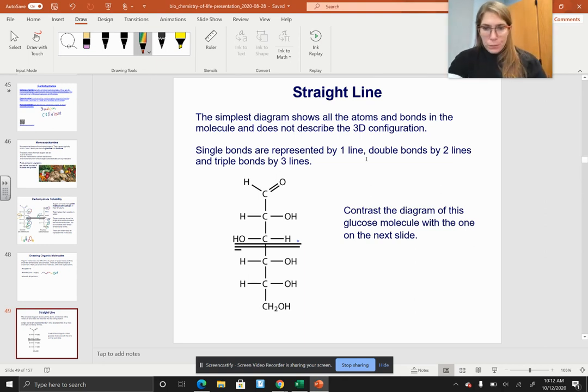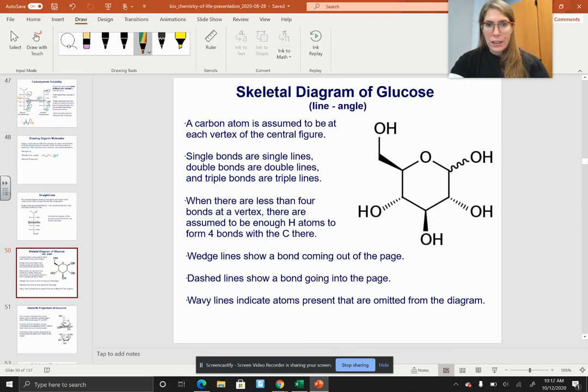Now this is a glucose molecule. This is also a glucose molecule. The wavy lines are atoms that are present but omitted from the diagram, so there's stuff in here. The dashed lines are bonds going into the page. This is supposed to represent some kind of 3D molecule.